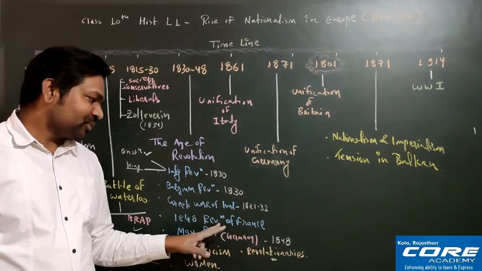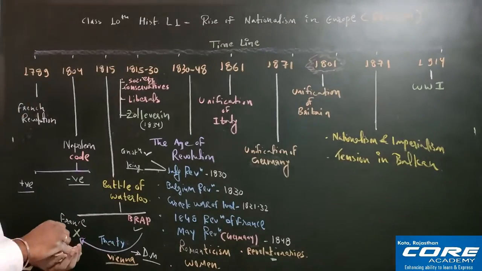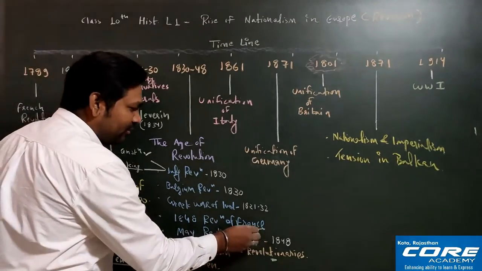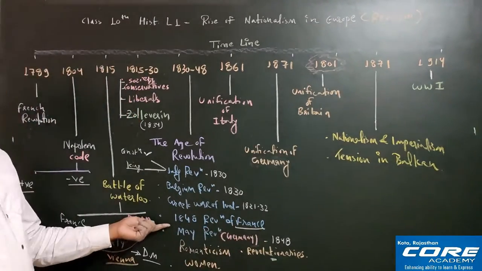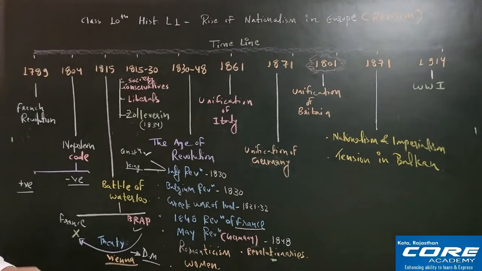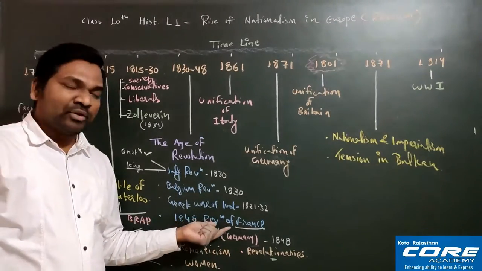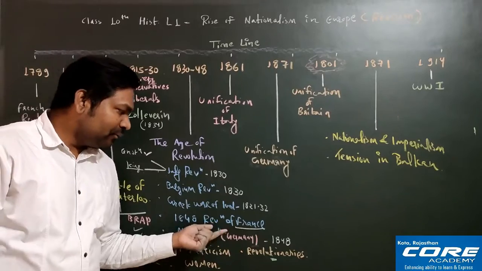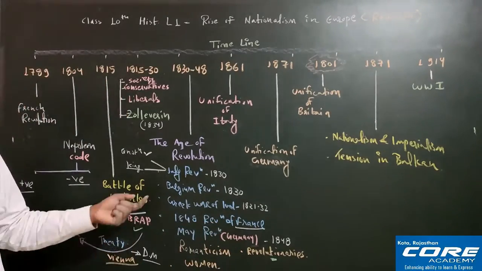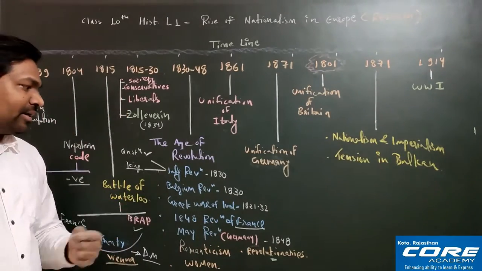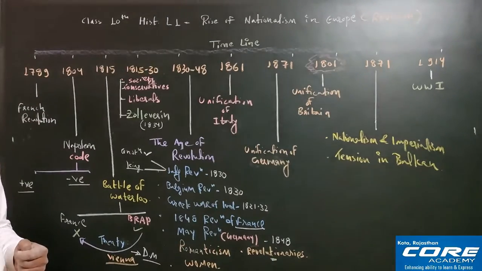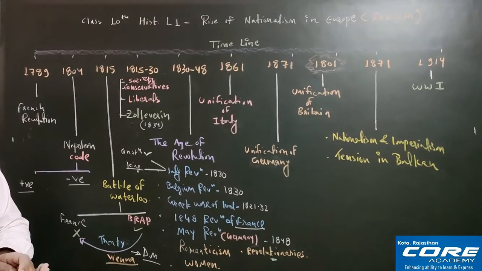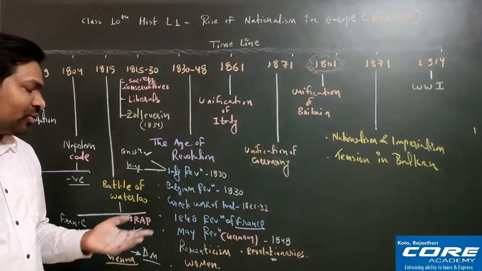to 1848. Okay, why? Because you can see again here in 1848, in France, one revolution will take place which is called the 1848 revolution. So we will tell why this 1848 revolution will take place. But before that, I would like to tell you about the Belgian Revolution and the Greek War of Independence also. So one by one we will start. Let's start from the Belgian Revolution.